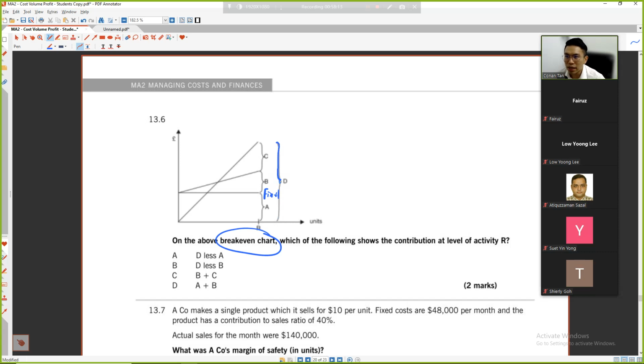The whole thing is your sales minus B. So the answer is sales minus B, the contribution level. Because the contribution level means whatever sales, how do you get contribution? Sales minus variable cost, which means sales minus B. If you want to get profit, minus A, then you see whether there is a profit or not.